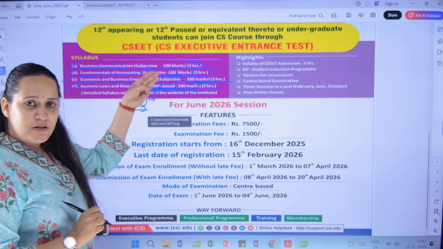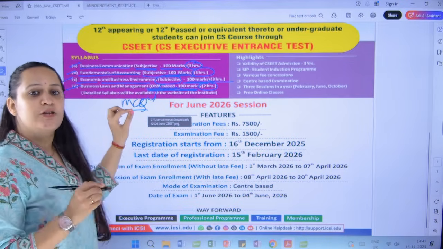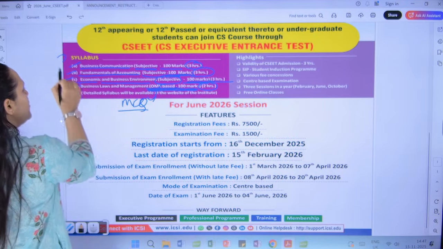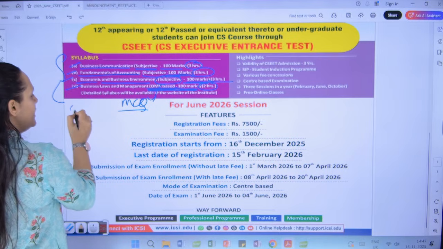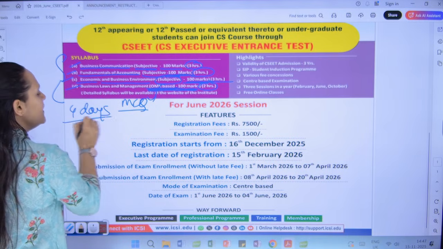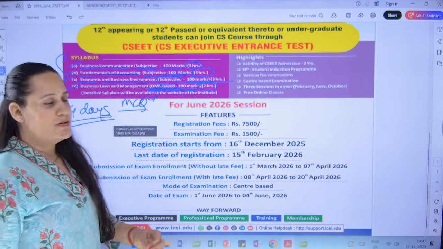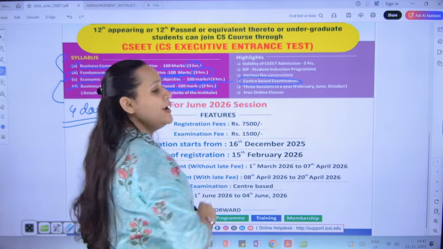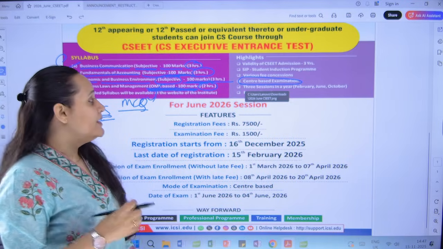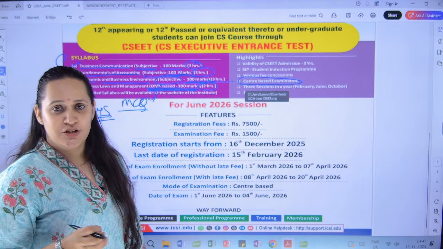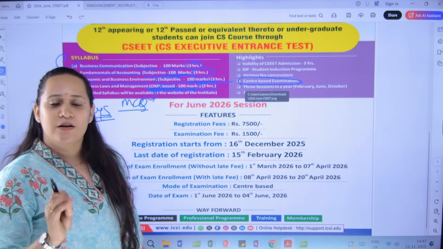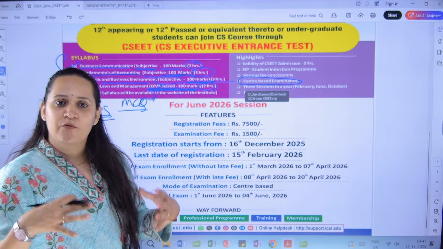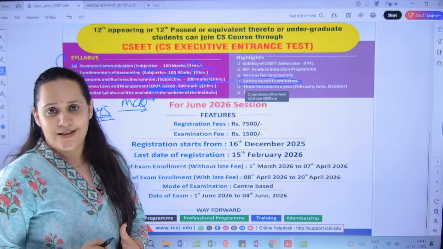So you have 3 subjective, that is written exams, and 1 MCQ based exam. Earlier you used to have the CSEET exam only on one single day. Now you're going to have it on 4 separate days. And the most important thing is you are required to go to the examination hall and attempt the exam. It is a center based examination. It is not an online exam. Earlier CSEET was being conducted in a remote online way, where in the comfort of your own house you used to sit and write the exam.